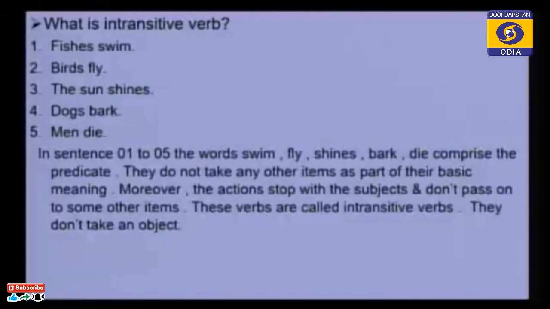I have already told you that in the predicate part we use verbs, complement, object and adjunct. But here in these 5 sentences, we have only verbs, no object, no complement, no adjunct. So, all these 5 verbs are called intransitive verbs.